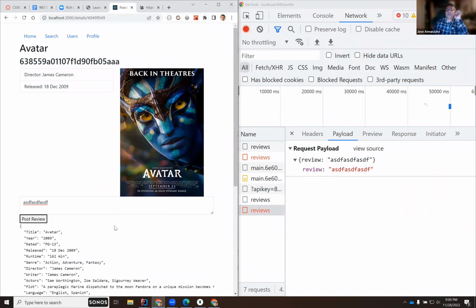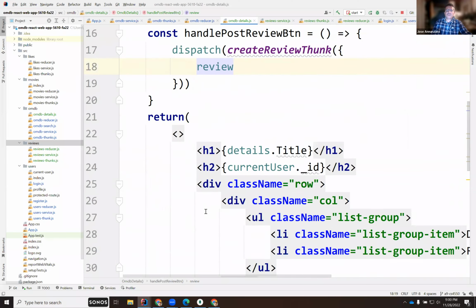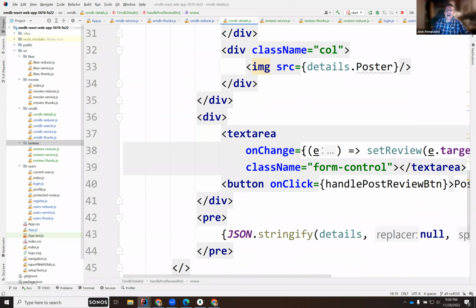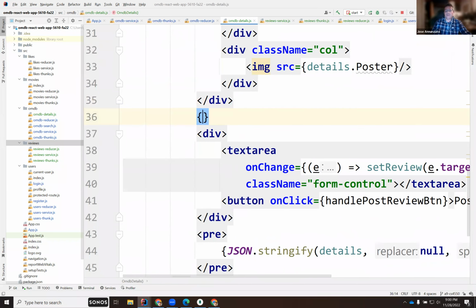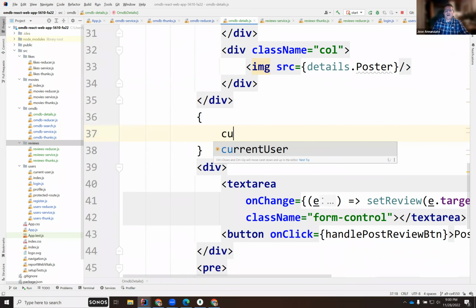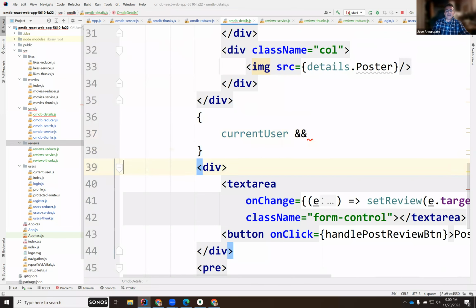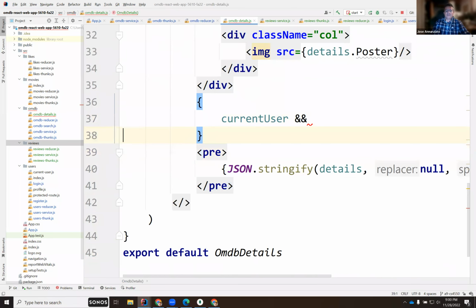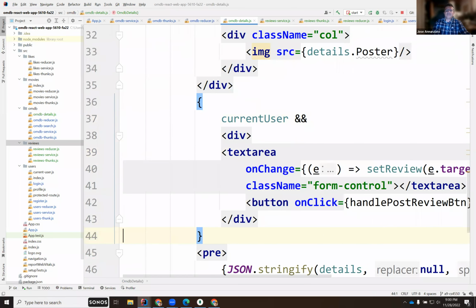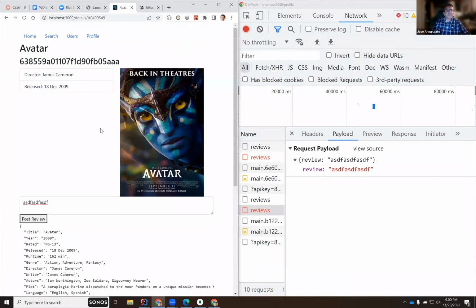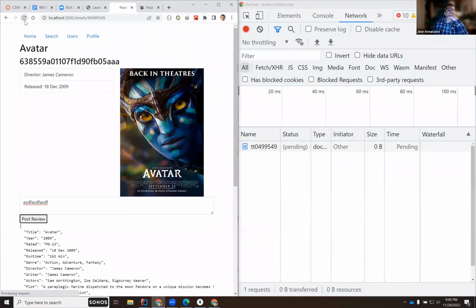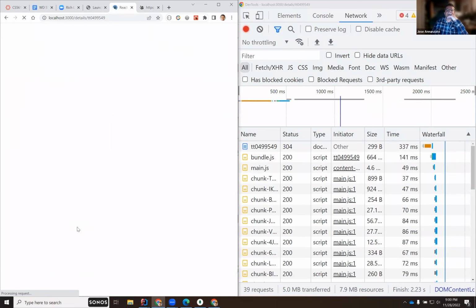Also, another thing is that if I am not logged in, I should not even let you post, right? Only people that are logged in will be able to see this, right? So, for instance, I should hide this posting, right? If you're not logged in. So, for instance, I should be able to say current user, right? So, if there's a current user, then I display this, right? So notice that if I refresh, yeah, it's letting me post.